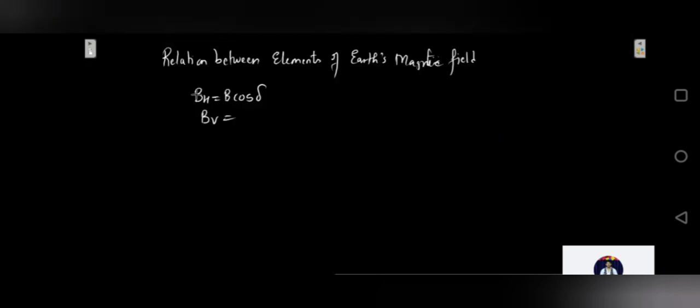So, relation between elements of Earth's magnetic field. Okay, so we just now saw BH is B cos of delta, that is, delta is the angle of dip. BV will be equal to B sine of delta.